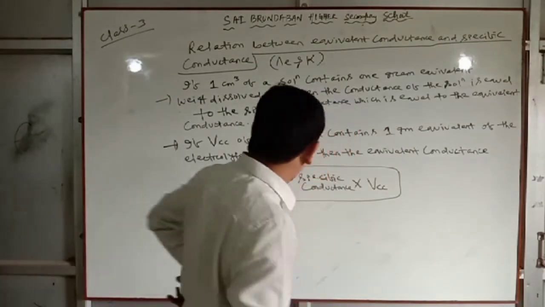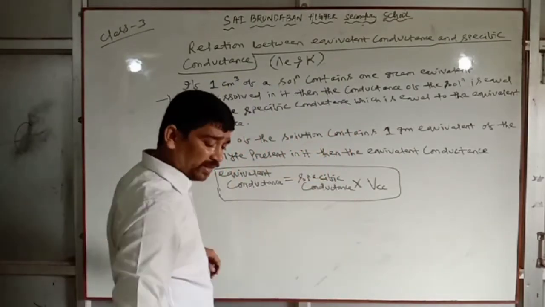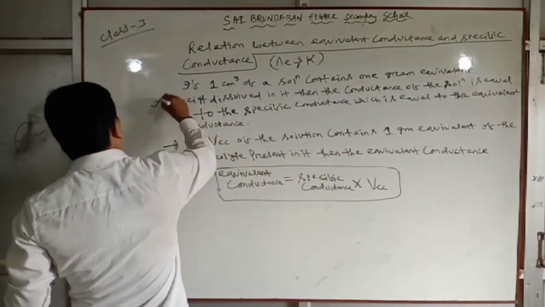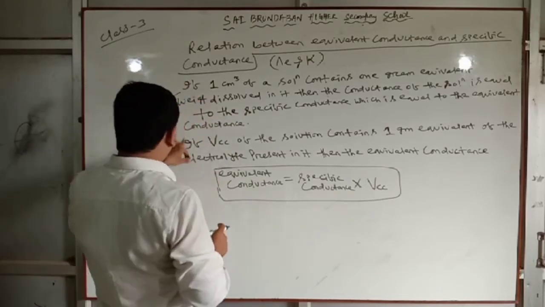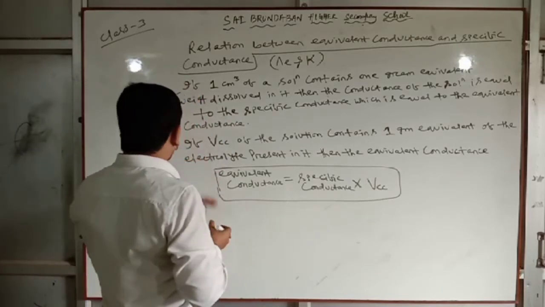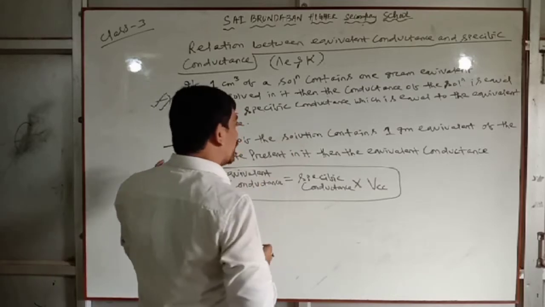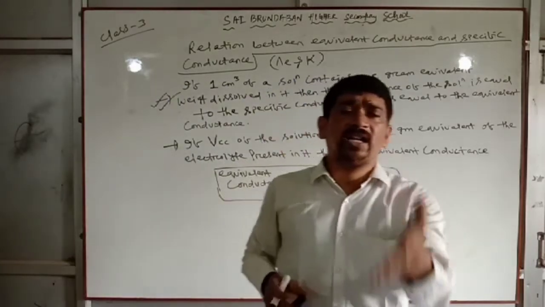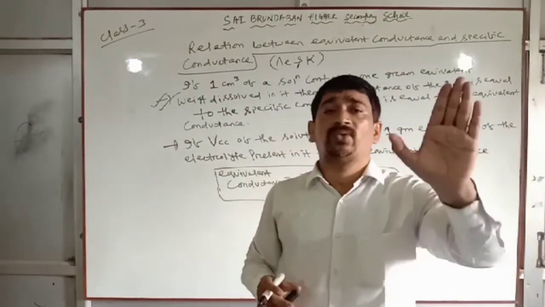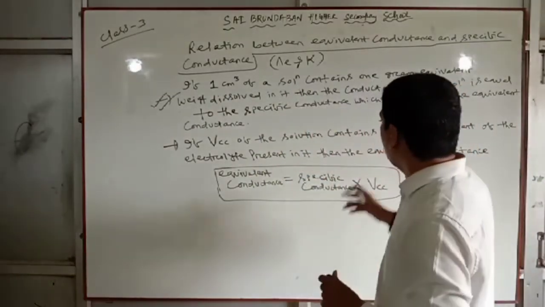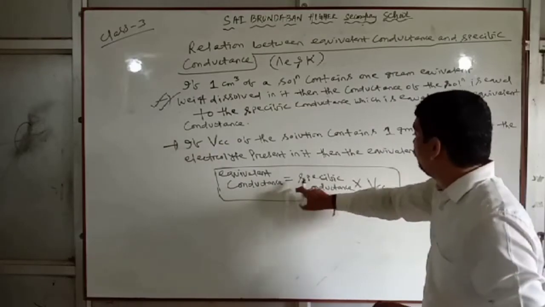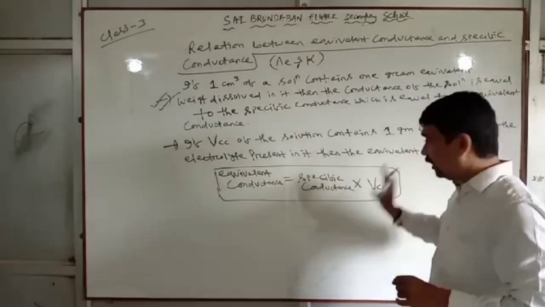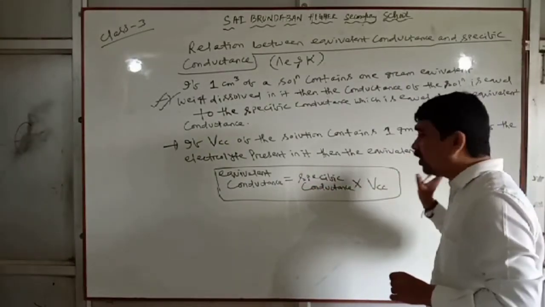Or start like this: if 1 gram equivalent of the electrolyte is present in V cc of the solution, then equivalent conductance equals specific conductance into V cc.